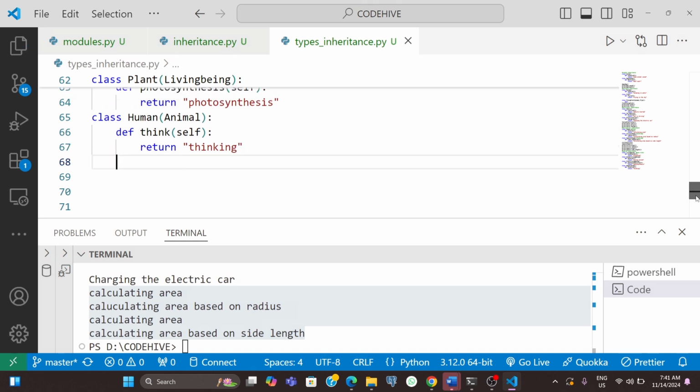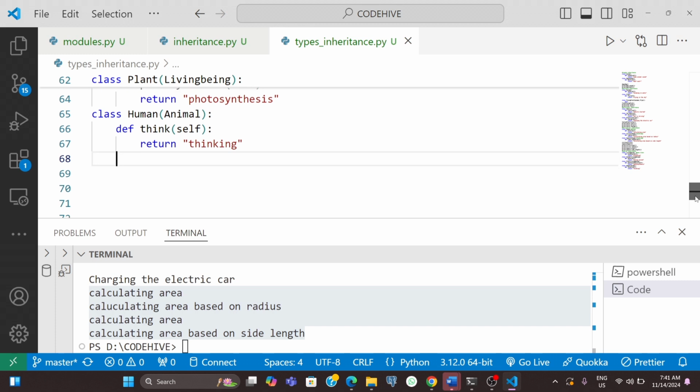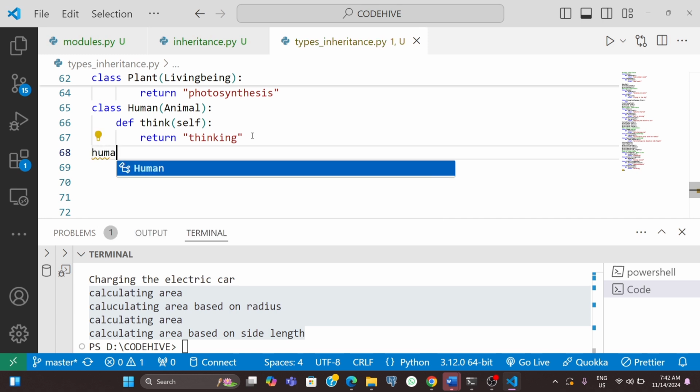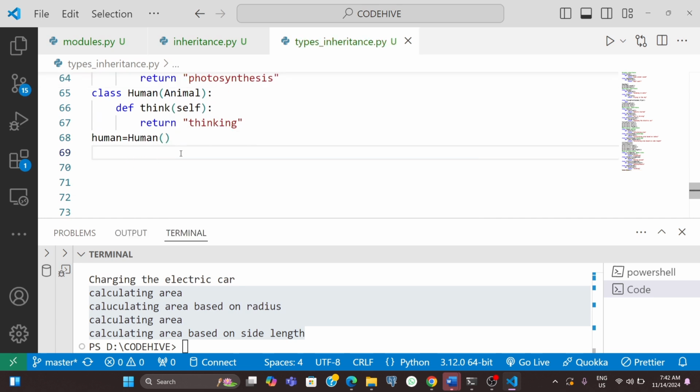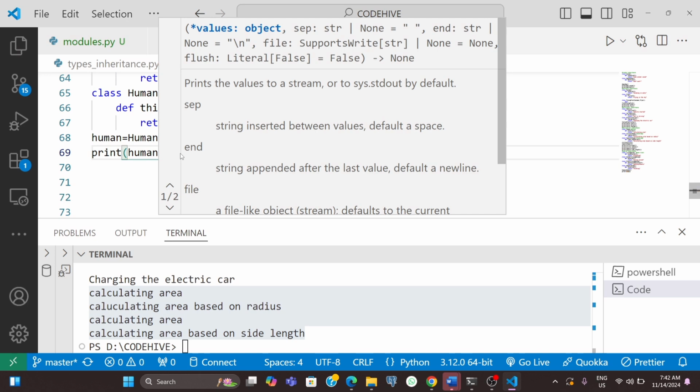Human inherits from animal, which also inherits from living being, but we also have plant as another subclass of the living being. This setup creates a mix of different inheritance types, like multi-level and hierarchical, right? So this is known as hybrid. Now we will test how it is working. Human equal to, I'm creating an object of human. Then I will try to print, like human can access the functions, right?